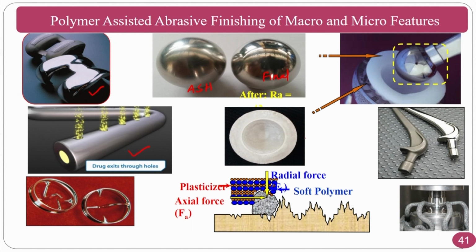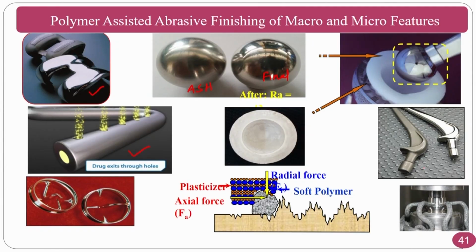At the same time, the acetabular socket also should be finished, so that both have proper motion with respect to the hip. If you have a proper surface finish of the acetabular head and acetabular socket, then your hip joint will be in good condition, and the life of the hip joint will be very good. The hip joint stem itself can also be polished using the abrasive flow finishing process.